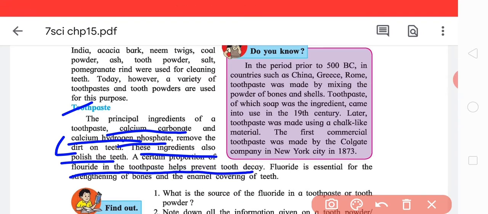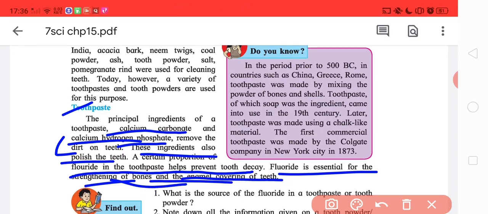But remember, fluoride should be in minimal amounts, though the companies ensure this, because an excess of fluoride causes teeth health issues specifically, and is even bad for some other functions of the body. So fluoride is essential for strengthening of bones and the enamel covering of teeth.